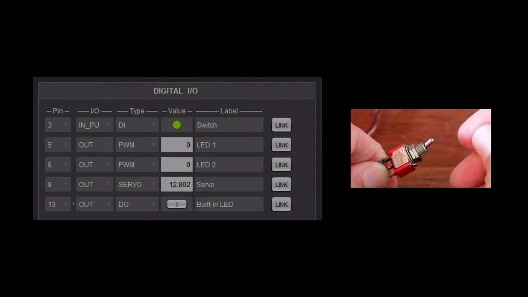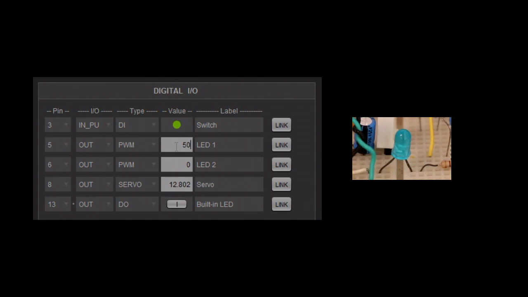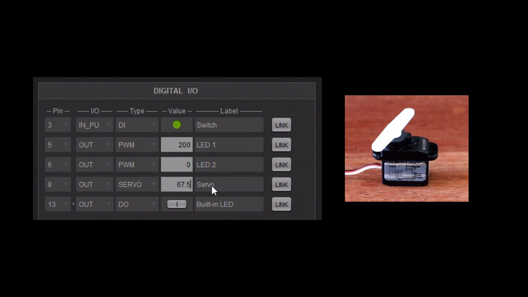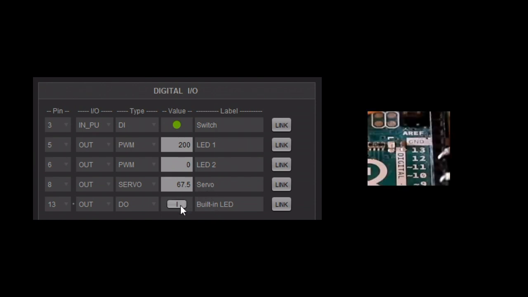Similarly, you can change the output values. Let's put a PWM value of 50 for LED 1, then 200. Let's put 67.5 degrees for the servo. And finally, let's turn on and off the built-in LED.